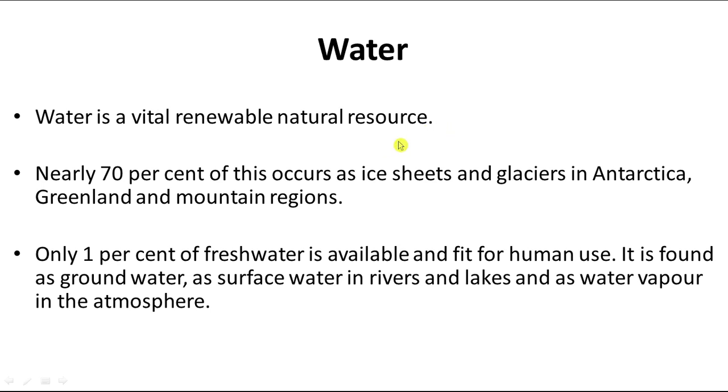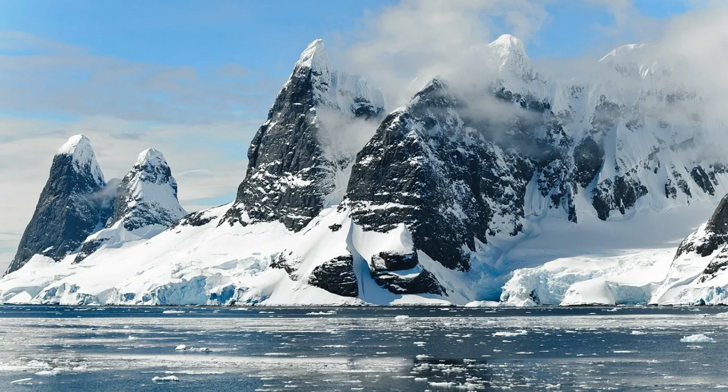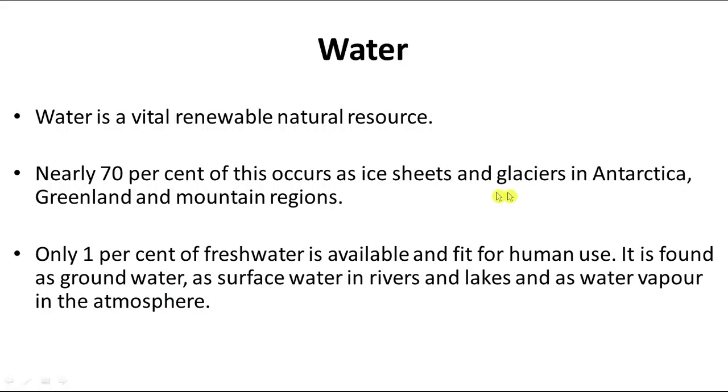But out of this available water, very little can be used. Nearly 70% of this water occurs in the ice sheets or glaciers in Antarctica, Greenland and the mountain regions, which cannot be used.